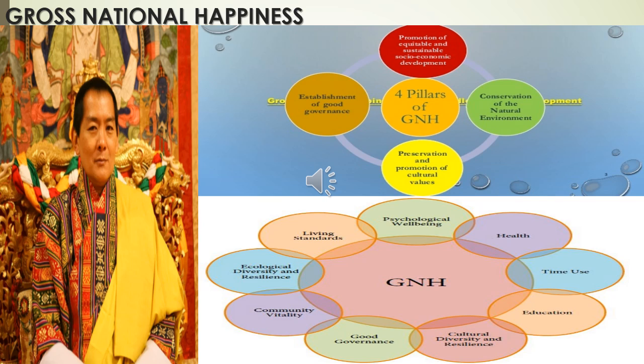So GNH was the term coined by the king of Bhutan in 1972 during an interview by a British journalist. There are four pillars and nine domains included in GNH.